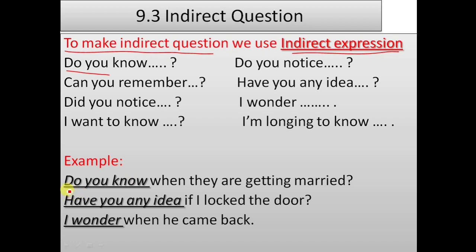For example, you can ask indirect questions like: do you know when they are getting married, have you any idea if I locked the door, I wonder when he came back. It means we have to begin our indirect questions with such an indirect expression, which is a very important one.